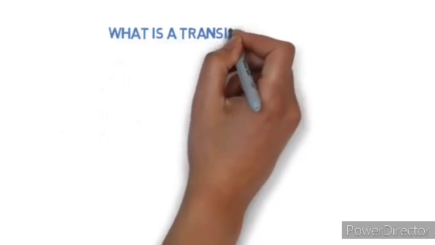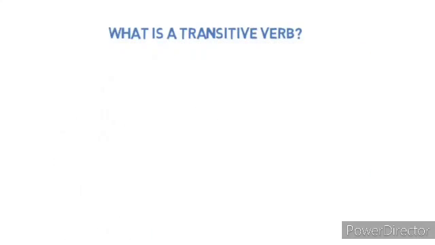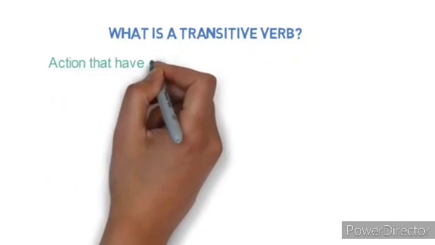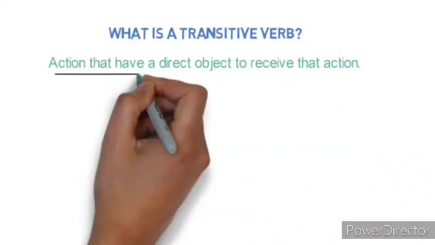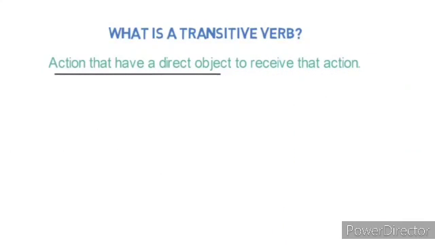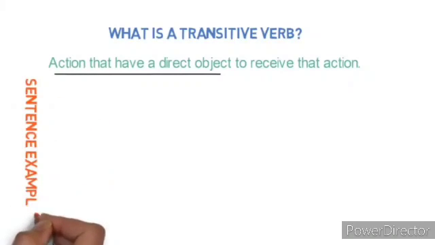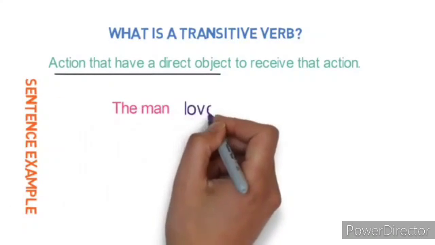What is a transitive verb? A transitive verb is an action that has a direct object to receive that action. So, it is an action word with a direct object. Let's see a sentence example for a transitive verb. The man loved his children.